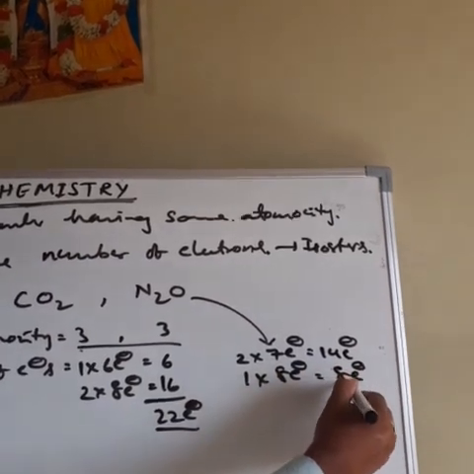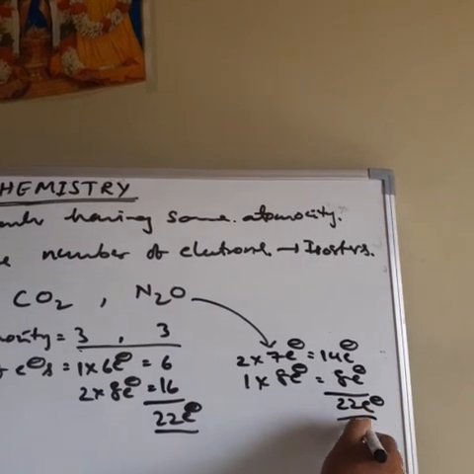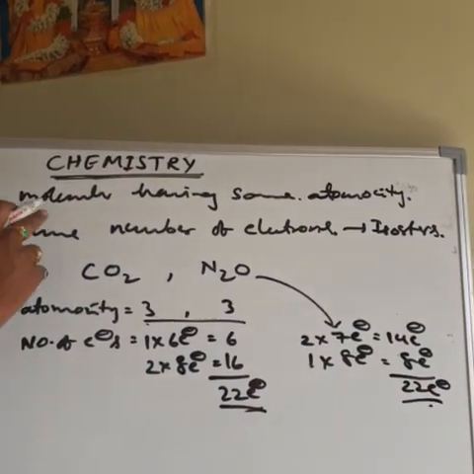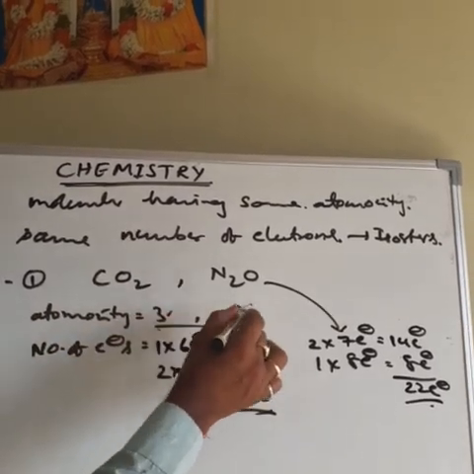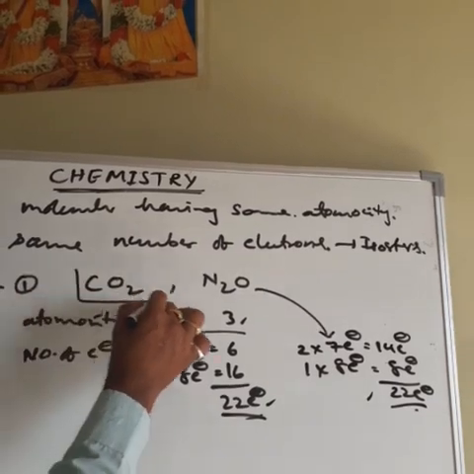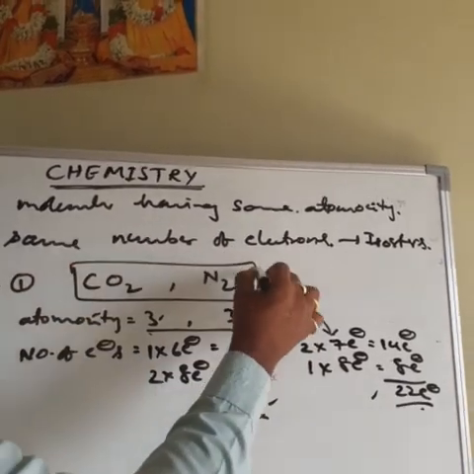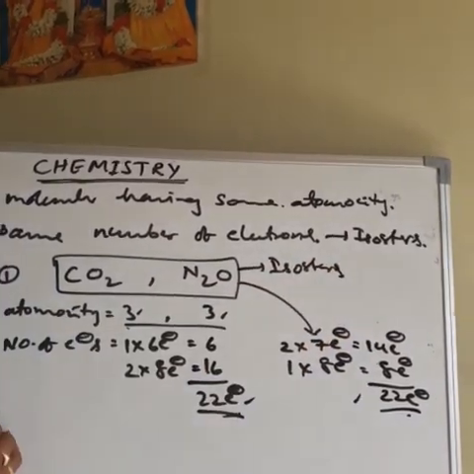So 14 plus 8, 22 electrons. So these molecules have the same atomicity 3 and also the same number of electrons. This type of species is called isosters.